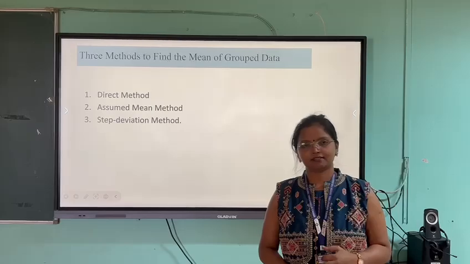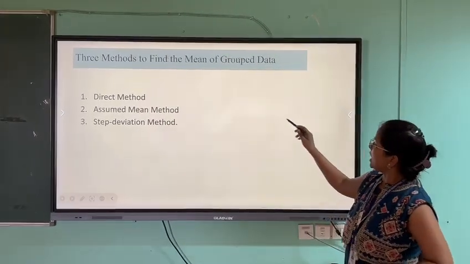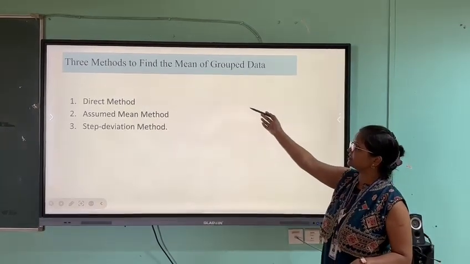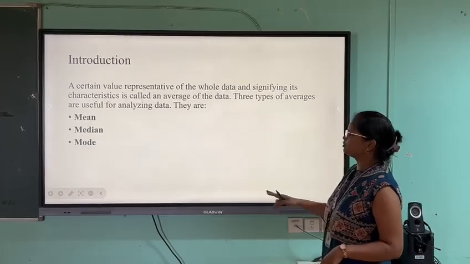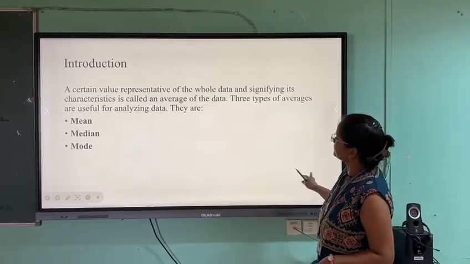I said there are two types of data: one is grouped and another is ungrouped data. If it is ungrouped data, we have to group it. By this method we are going to see the direct method, assumed mean method and step deviation method, of which we are going to study two methods. Starting with the mean of the example over here.